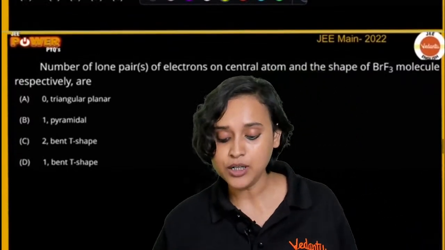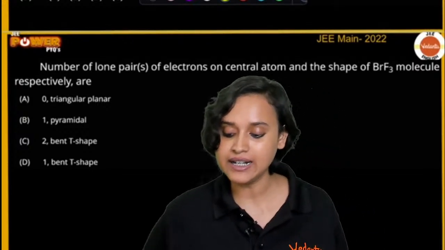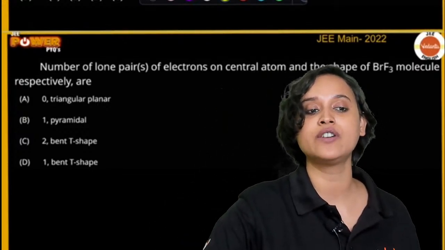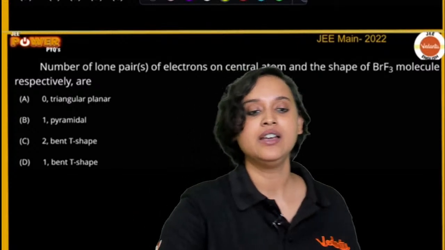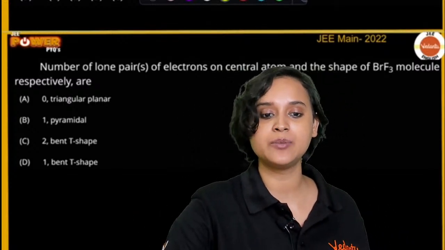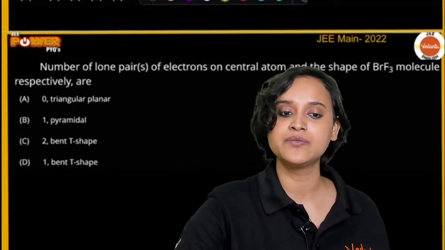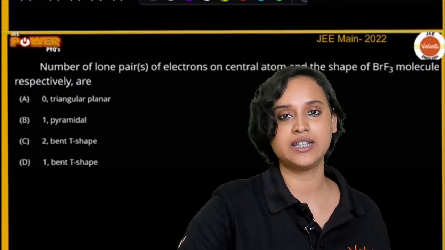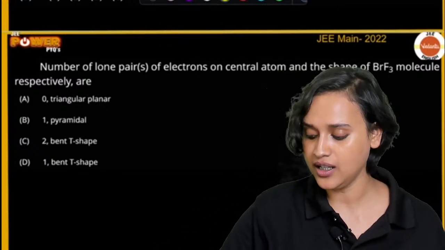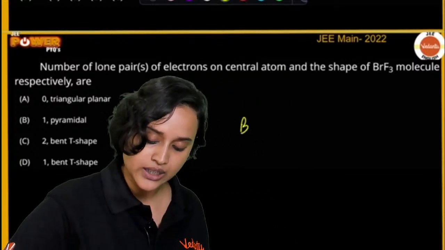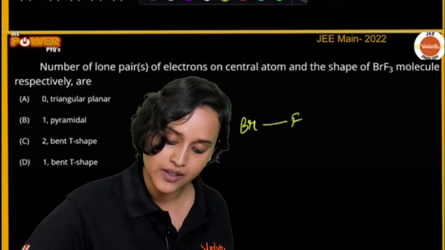Number of lone pairs of electrons on the central atom and the shape of BrF3 is. What is the shape of BrF3, everybody? I believe you guys know it. BrF3, the structure looks like this. You have one F here.